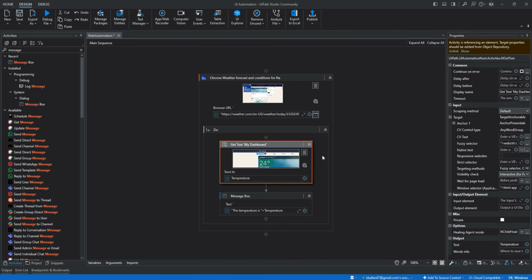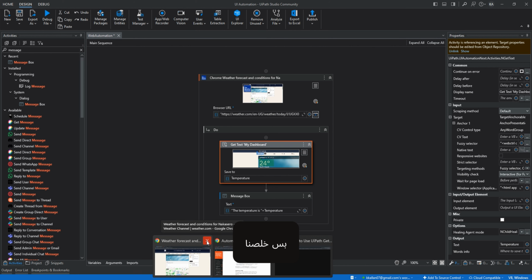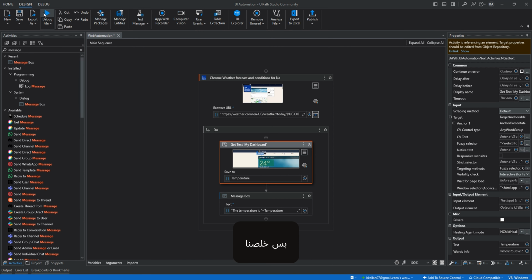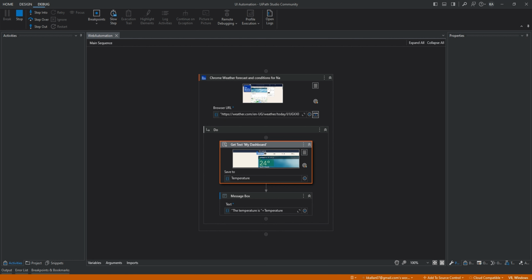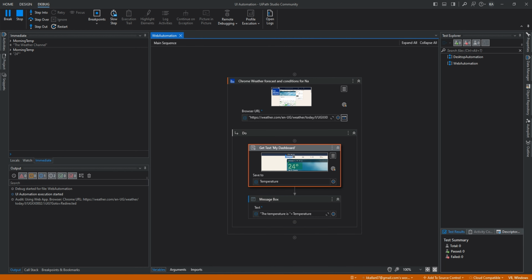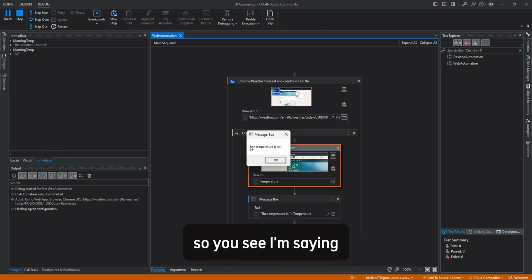So I'll close, and I will go ahead and run. You see, it says the temperature is 24 degrees, so I'm able to pick my temperature very well.